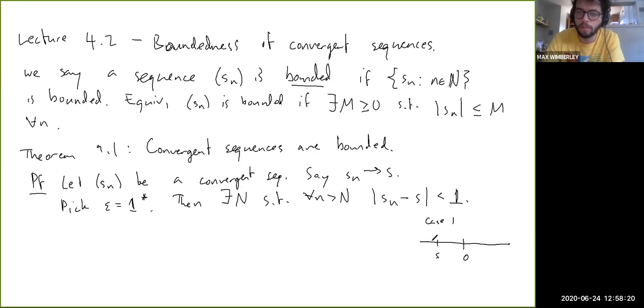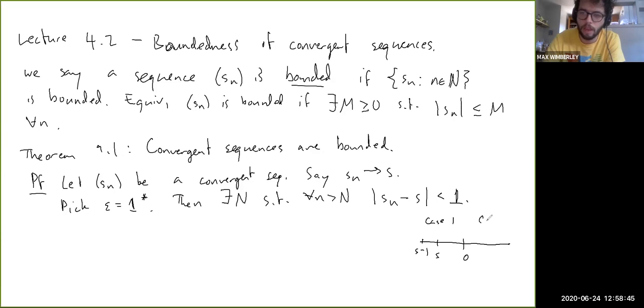Well, the worst it could do is to go all the way towards S minus 1. Then the absolute value of Sn would really just be the absolute value of S plus 1. The furthest away Sn could get from 0 is however far away S is plus 1. We went 1 further away from 0 in this way.